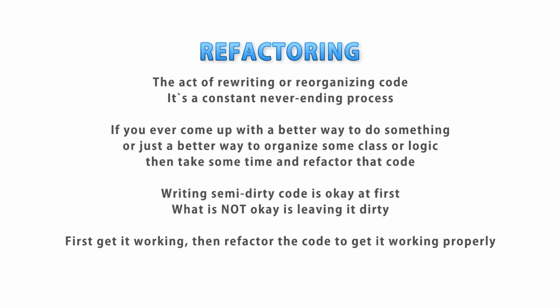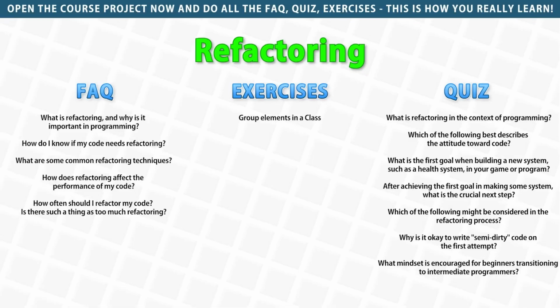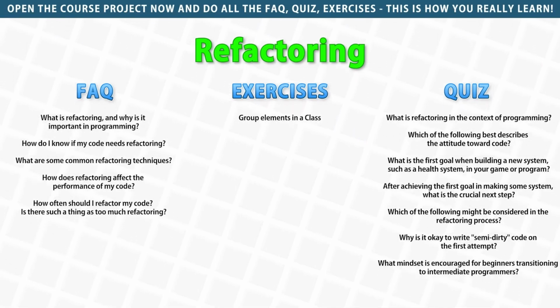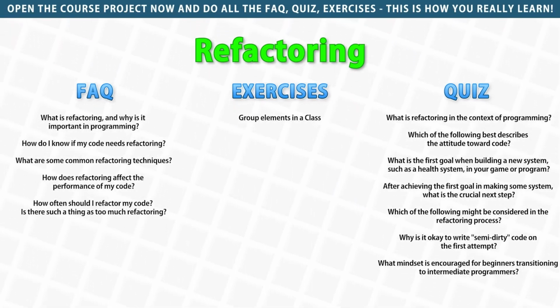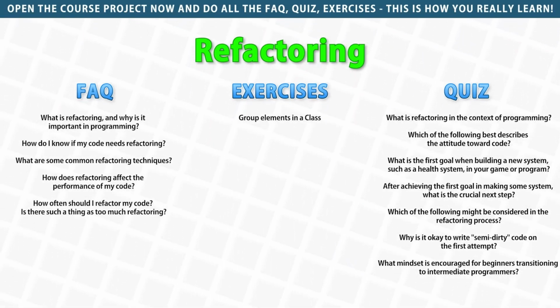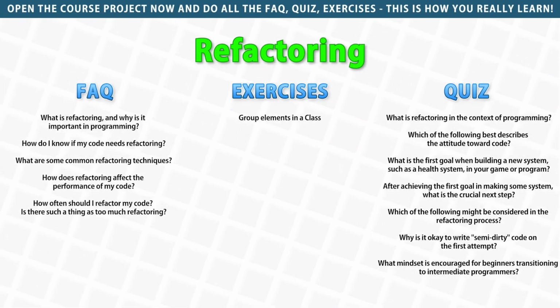So if you are a beginner about to transition into the intermediate stage, I want you to truly learn and fully internalize this. It is perfectly fine, in fact it's essential, to rewrite code. You are not expected to write everything perfectly on the first try, but you are expected to constantly be thinking about how the code could be improved, and if you do find some possible improvement, take some time and refactor that code. Always keep that in mind, especially as we go through this intermediate section, which naturally will increase in complexity compared to the beginner section. So keep that in mind, and let's go to the next lecture and learn about enums.